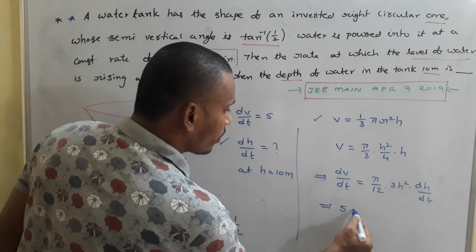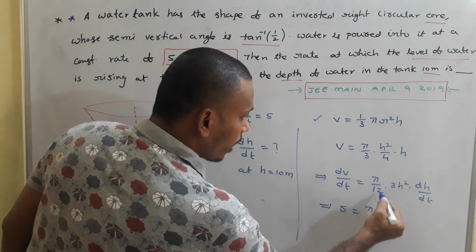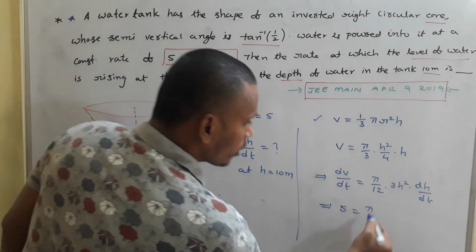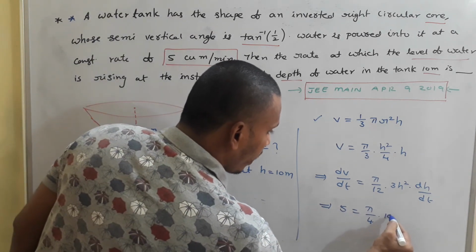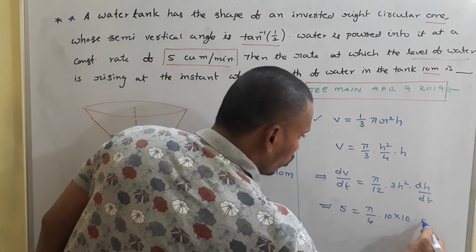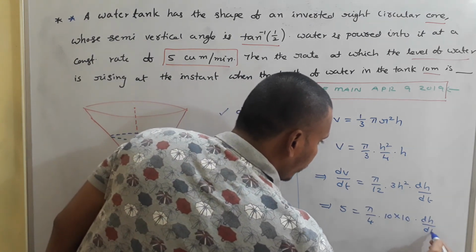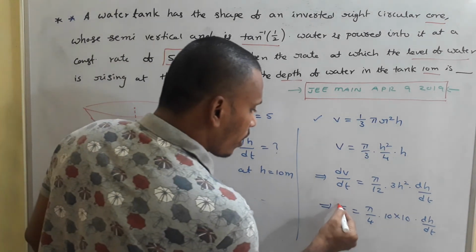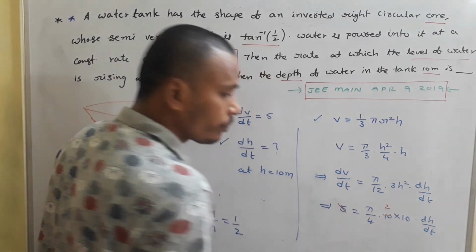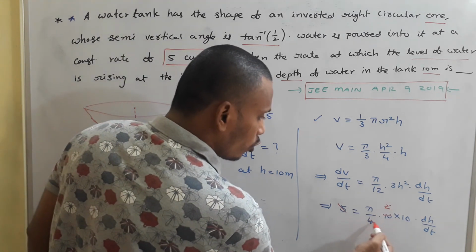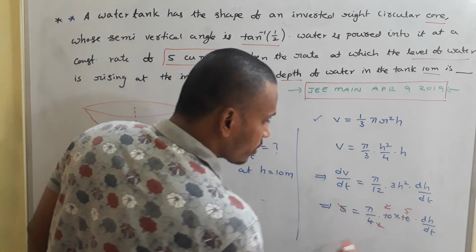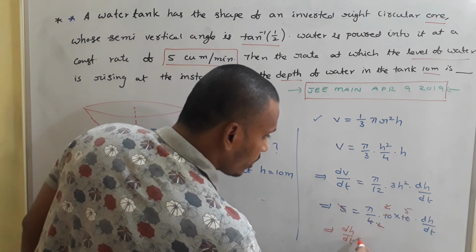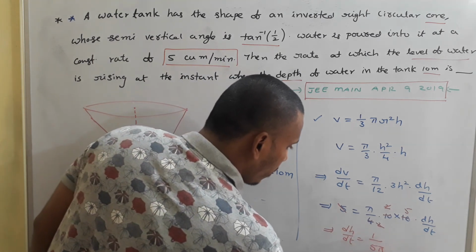That implies 5 is equal to pi by 12 into 3, which means pi by 4 into H square, which is 10 into 10, into dH by dt. Now just go with the usual calculation. 5 2's are 10, and then 2 2's, again 2 5's. So at the end dH by dt is equal to 1 by 5 pi.